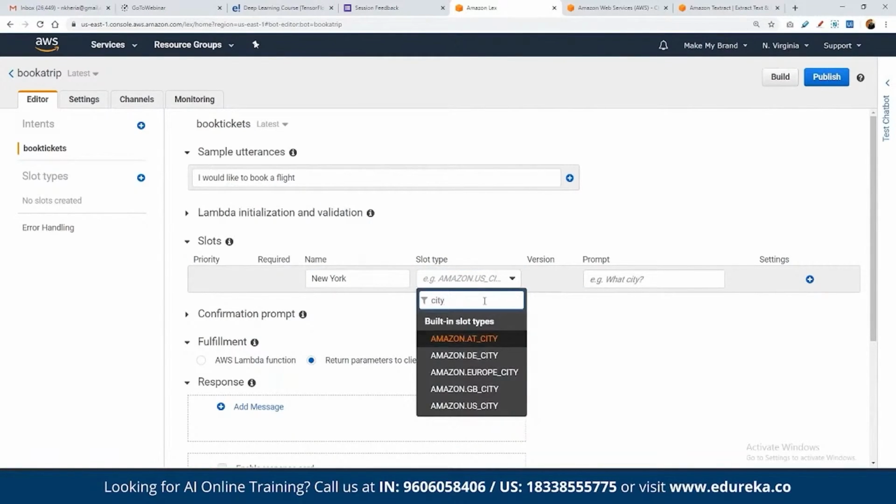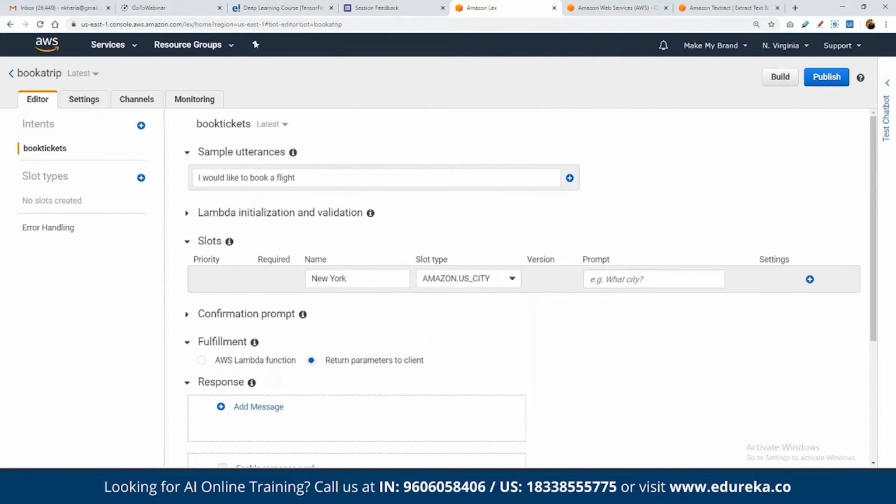Currently, as Alexa is available only in selective regions, not in all regions, here we can choose whether this is a British city or any European city, so that it can process it accordingly. So this is a US city, right? And then we can define the prompt.